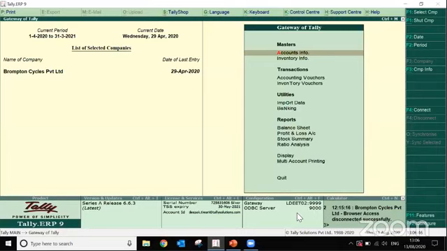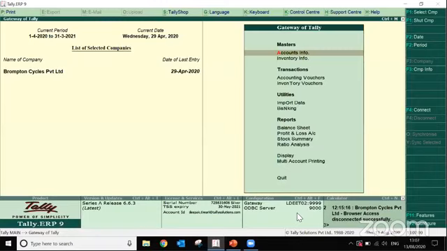First one, by using the remote access, and the second feature, which is newly introduced by the Tally company, is accessing the Tally report in browser. In short, we say this TRIB, Tally Reports in Browser. So first, I'll demonstrate how to access the Tally information by remote access.